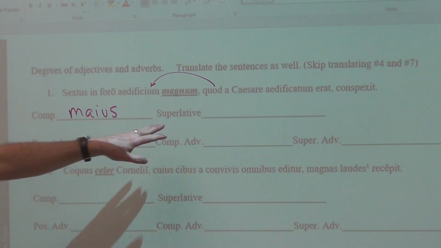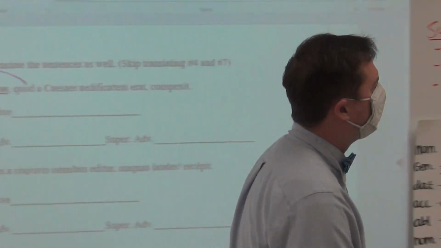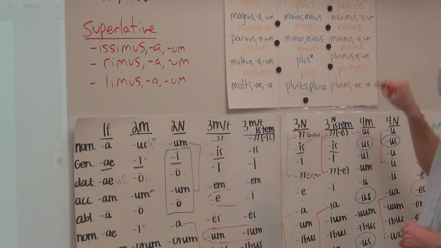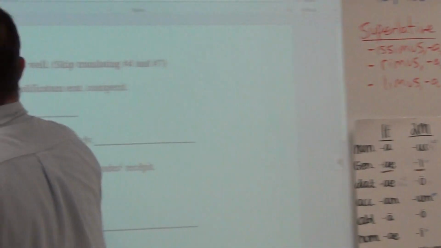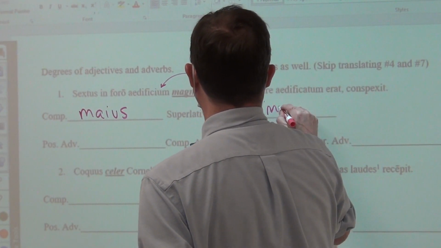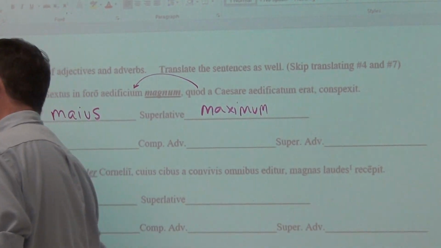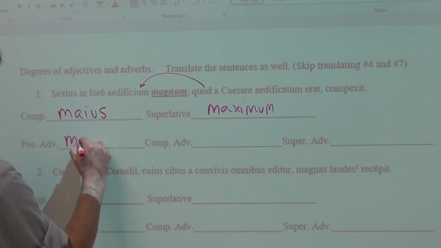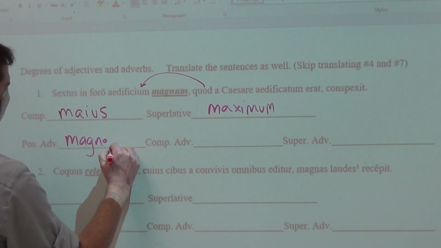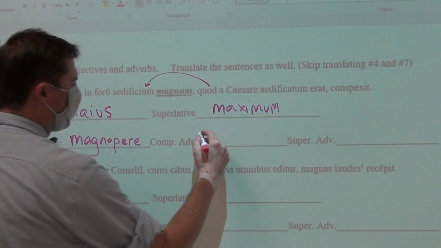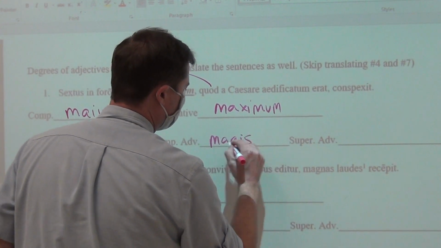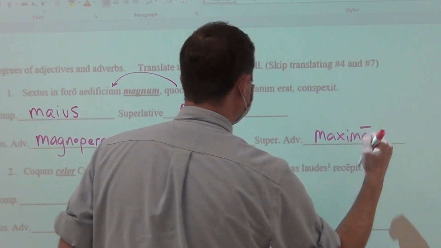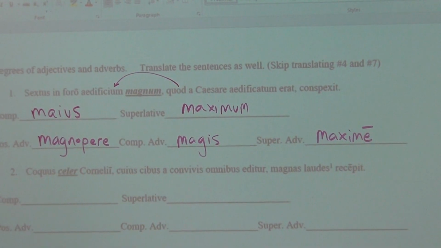And likewise for the superlative, it will be maximum, and the neuter is the same, maximum. So that's what we have here. Maximum. And the joys of the adverbs is that they are the same always. Which in this verb, greatly, magnopere, more greatly, or just more, magis, and most greatly, or just simply the most, maxime.